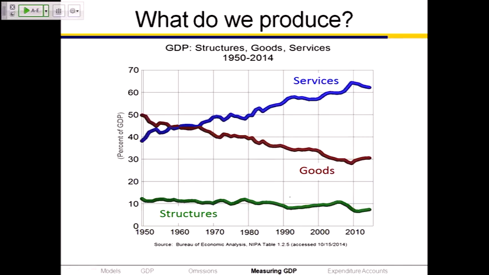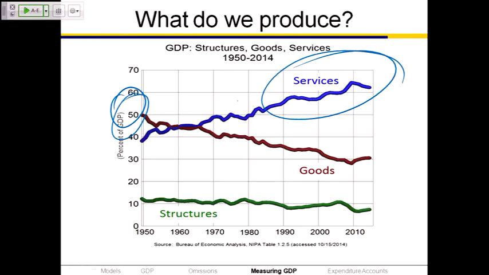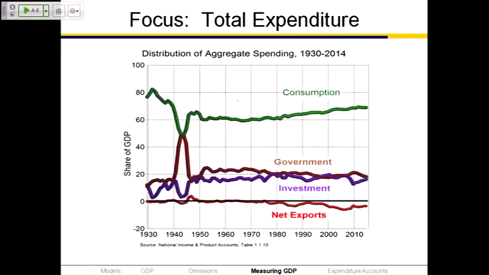What you'll find as we do the Keynesian model is that it was developed at a time when the economy was producing more goods than anything else. And so the stories I'm going to tell are really stories that make the most sense if we have a manufacturing-based economy. So as we go along, we're going to think about how these stories change if instead of a manufacturing-based economy, we have a services-based economy. So I'll show you that graph again. Just put it in the back of your mind for now. There's an article coming up that I wrote that talks about the rise of services and how that impacts our understanding of macro.